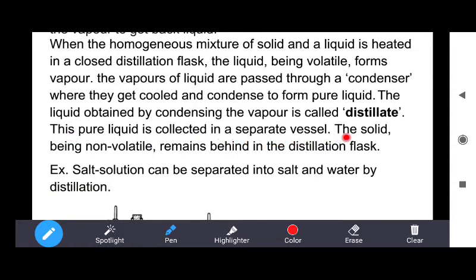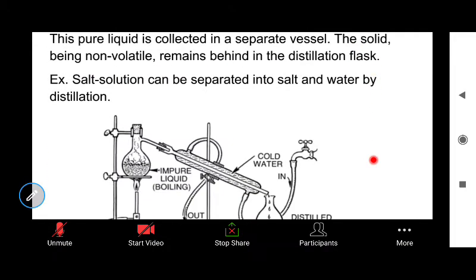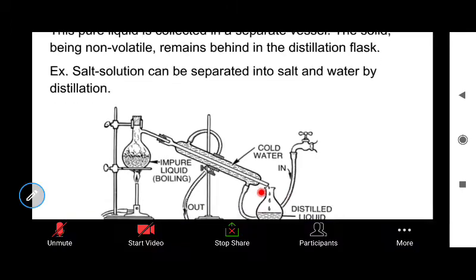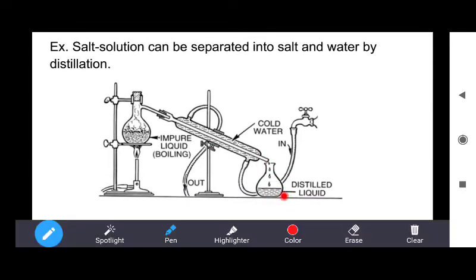The pure liquid is collected in a separate vessel. The solid, being non-volatile, remains behind in the distillation flask. So the solid substance remains in this distillation flask, while all the liquid, due to its volatile nature, converts into vapors, goes through the condenser, and is finally collected in the receiver in the form of pure liquid. So this is the method of separation of a solid and liquid by distillation.